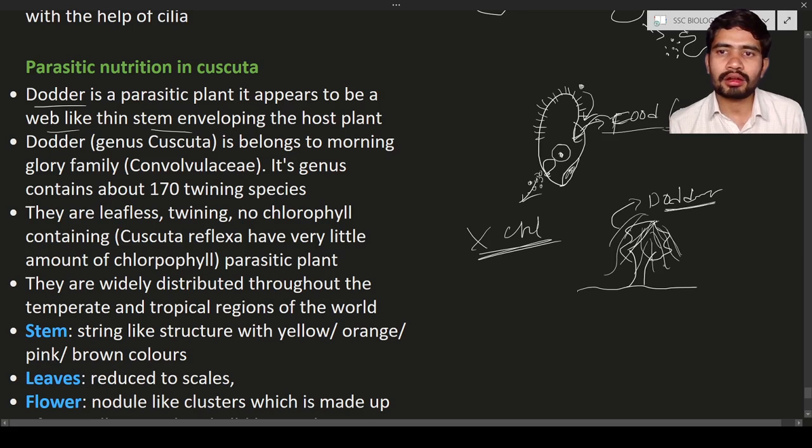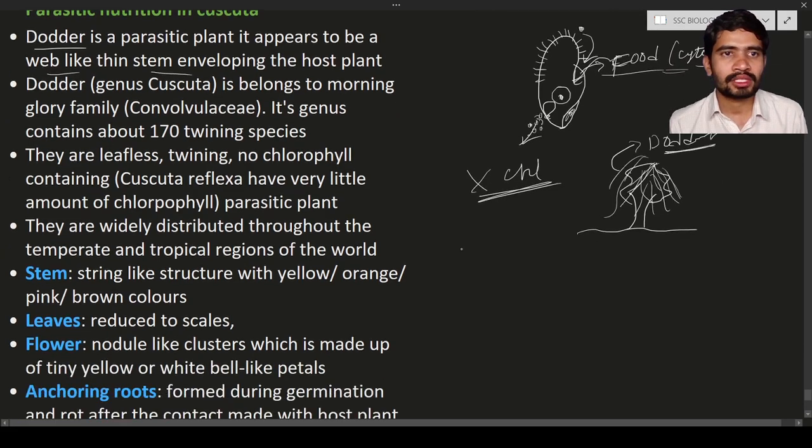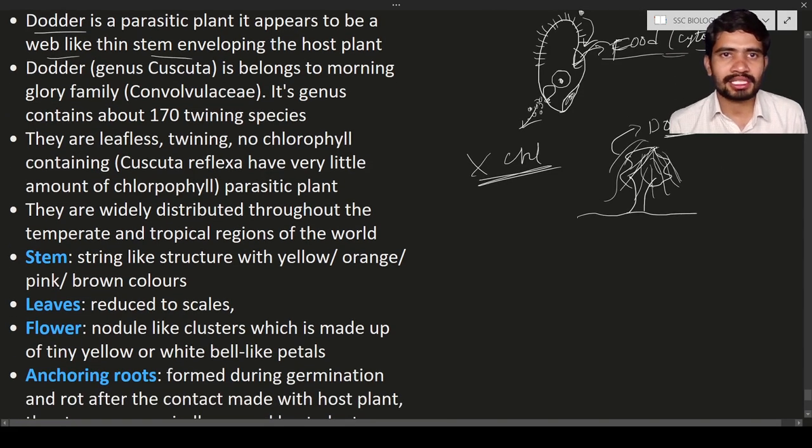How the dodder climbs the host tree and how it gets the nutrients from the tree, that we will discuss now. Dodder is a parasitic plant that appears web-like, as we have just discussed, and it belongs to the genus Cuscuta. It belongs to the morning glory family, Convolvulaceae, and it has 170 twining species. It means 170 types of dodder plants are there.